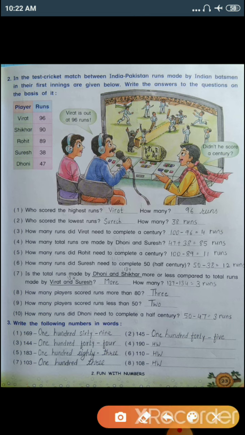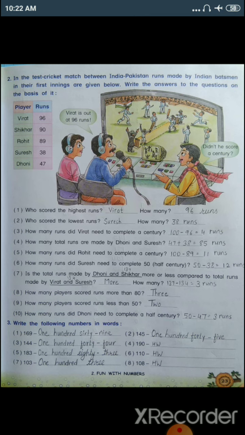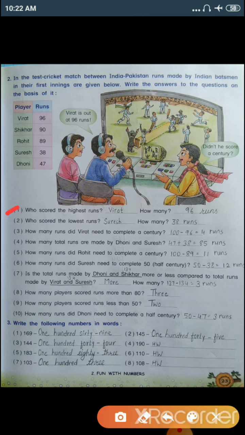Now you can see here one commentator has commented that Virat is out at 96 runs. That means Virat is out of the game. With the help of this table, we need to find out the answers to the following questions. So let's begin with number 1.